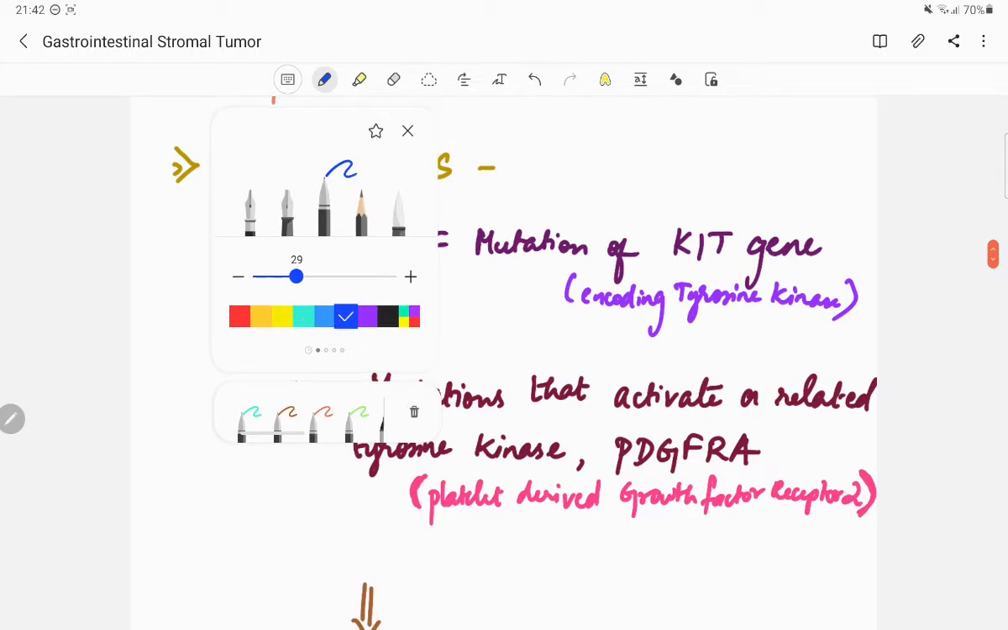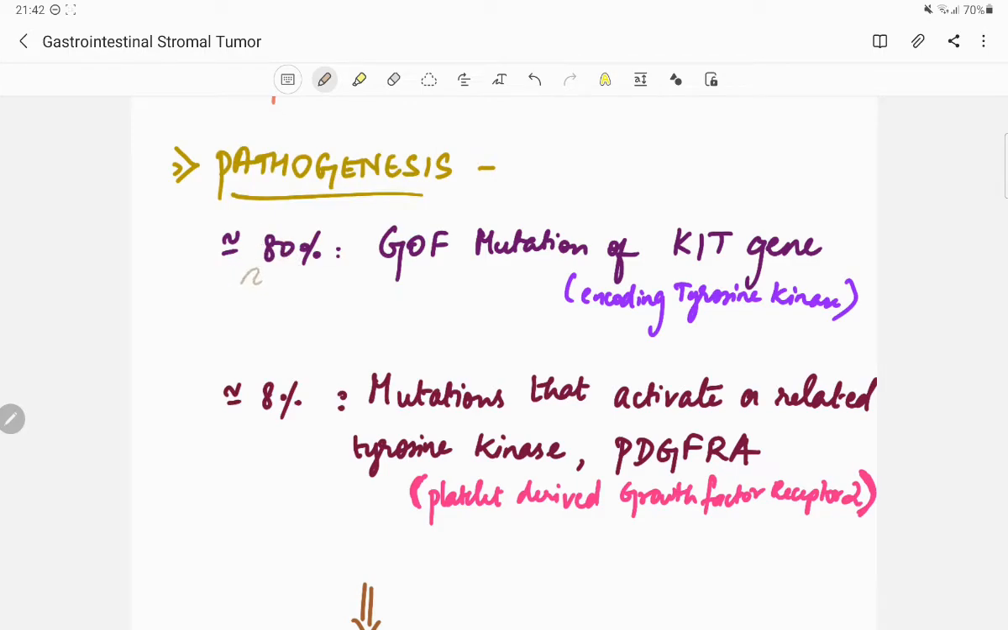Coming to the pathogenesis. About 80% of gastrointestinal stromal tumors occur due to gain of function mutation of the KIT gene. The KIT gene encodes a tyrosine kinase. So, this is a tyrosine kinase coding gene. The gain of function mutation of the KIT gene accounts for about 80% of the gastrointestinal stromal tumors.